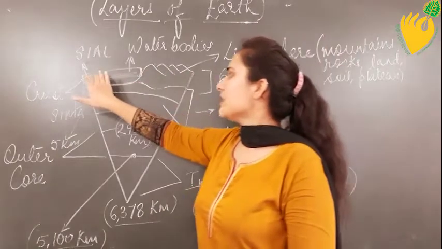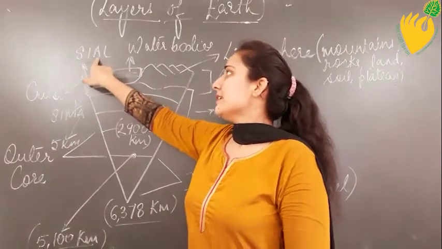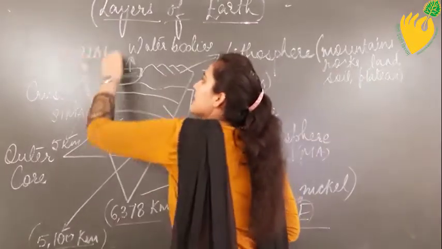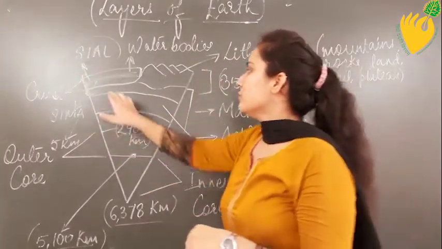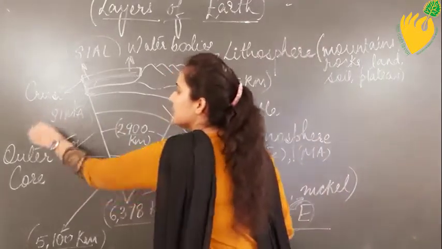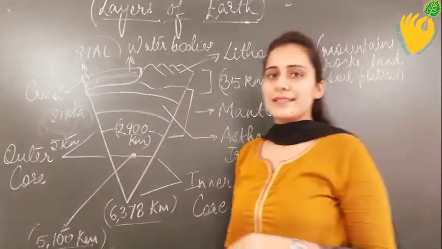The continental crust is rich in silica and aluminium, therefore this layer is said to be rich in Sial, and the oceanic crust is rich in silica and magnesium. Therefore, this layer is said to be rich in Sima.